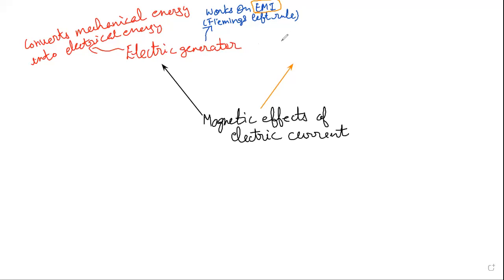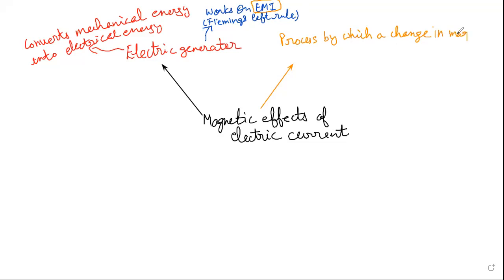So I can say, electromagnetic induction is a process by which a change in magnetic field induces a current in another conductor. What is the meaning of a change in magnetic field?